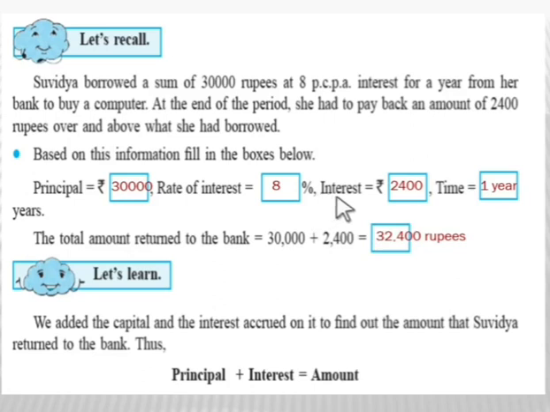For interest we use the short form I, for rate of interest we use R, and for principal we use P. The total amount returned to the bank is principal plus interest, that is the amount. Now from here we got the formula. We added the capital and the interest accrued on it to find the amount that Suvidya returned to the bank. Hence the formula we got here is principal plus interest is equal to amount.